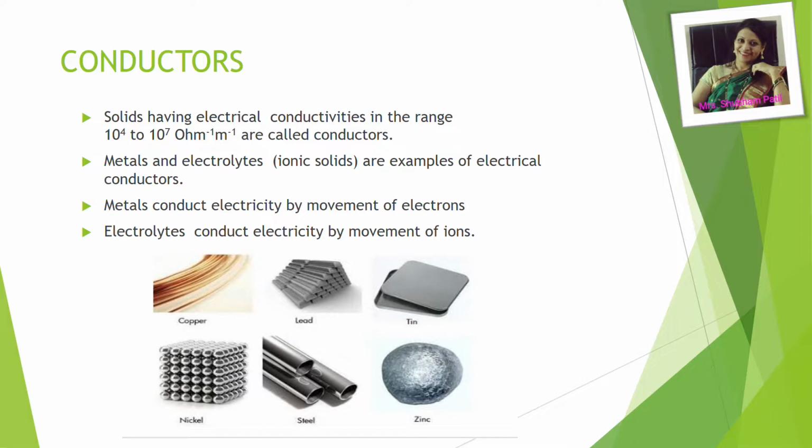Conductors. Solids having electrical conductivities in the range 10 raised to 4 to 10 raised to 7 per ohm per meter are called as conductors. Metals and electrolytes, means ionic solids, are examples of electrical conductors. Metals conduct electricity by movement of electrons. Electrolytes conduct electricity by movement of ions. Here are some pictures of commonly used metals like copper, lead, tin, nickel, steel and zinc.